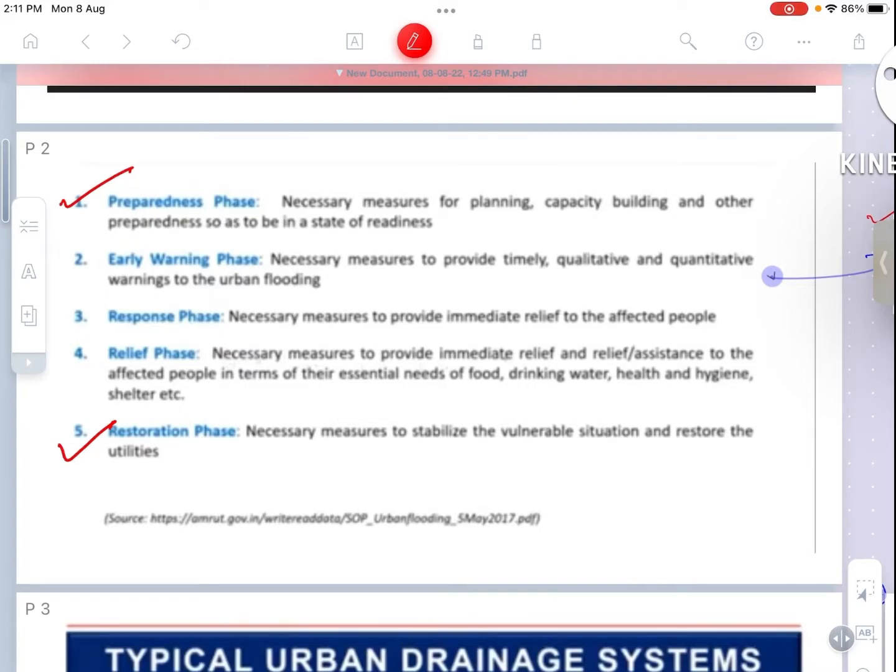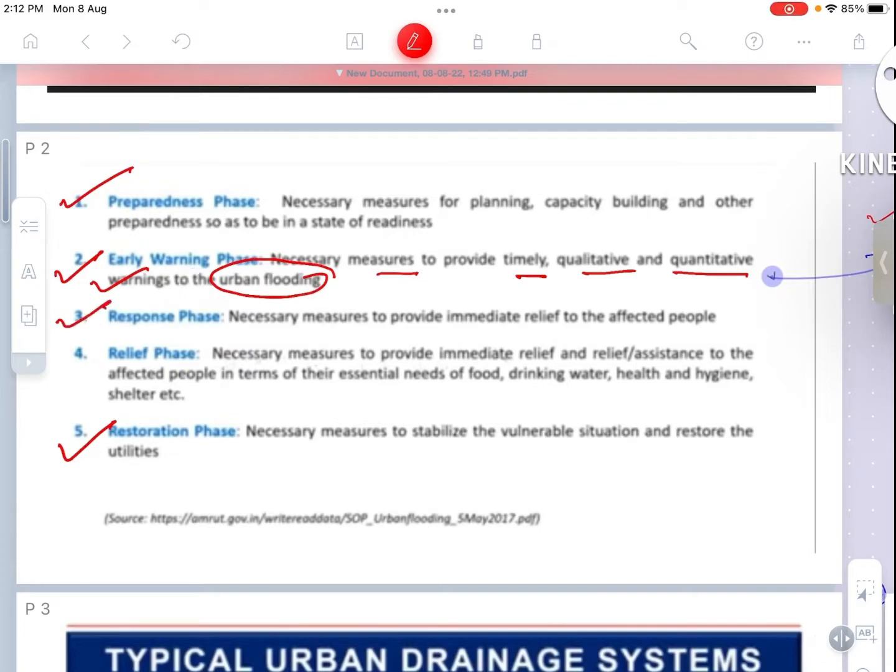This is a kind of early warning system. It works based on the different data that we collect from the satellites. The next is early warning phase. Necessary measures to provide timely, qualitative and quantitative warning of urban flooding based on the design, based on the width of the streams or the water channels, so that the runoff water could be easily diverted from the main cities towards the ocean or towards the big water bodies. So based on the pre-data, the meteorological data, the data from the satellites, etc.